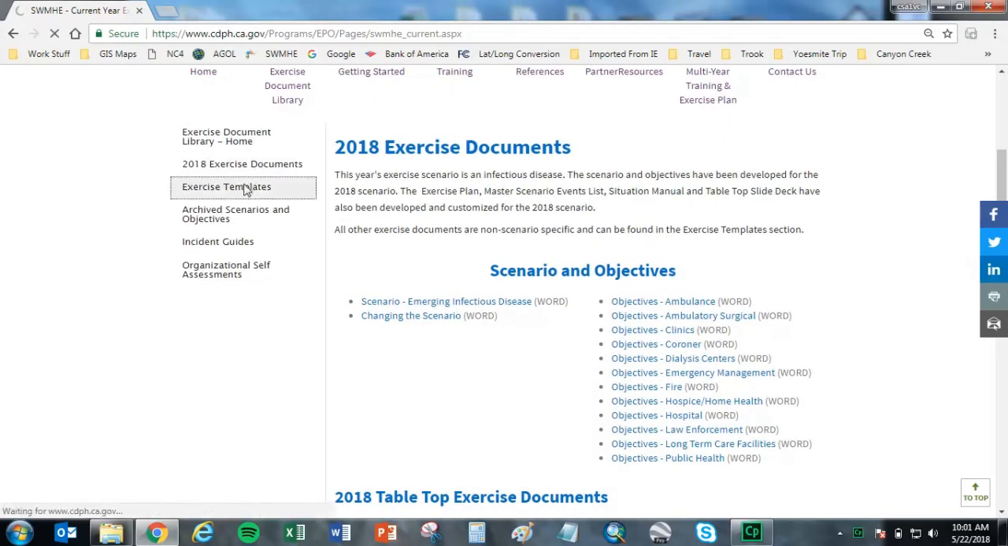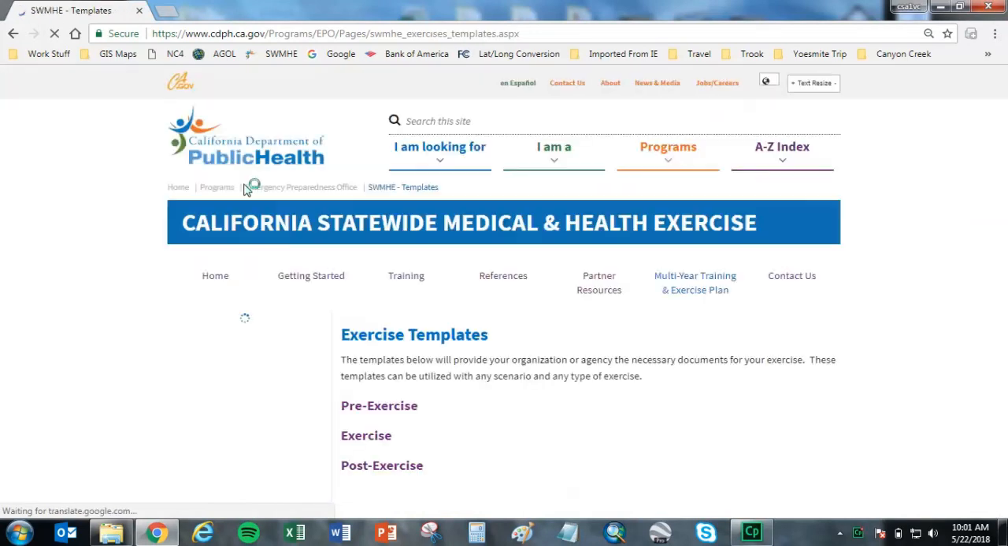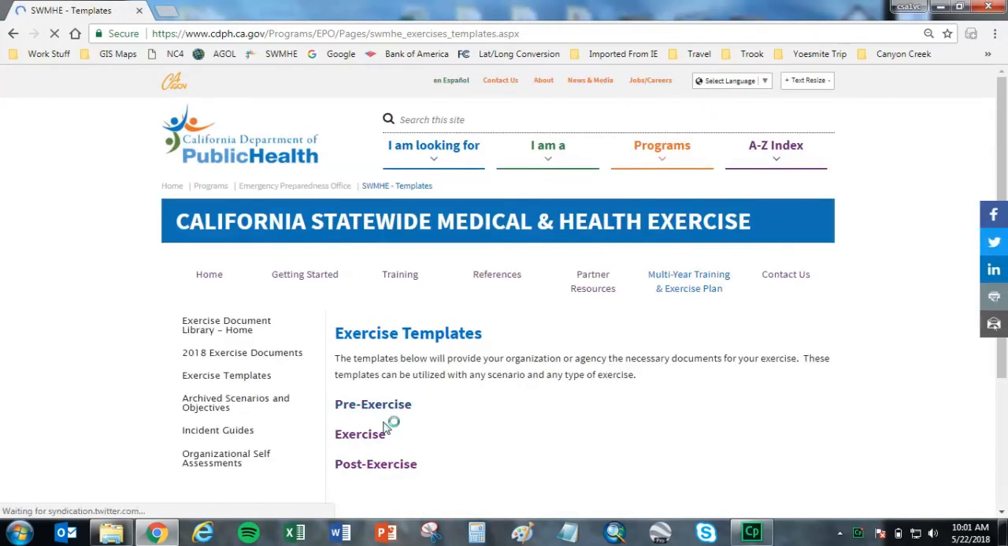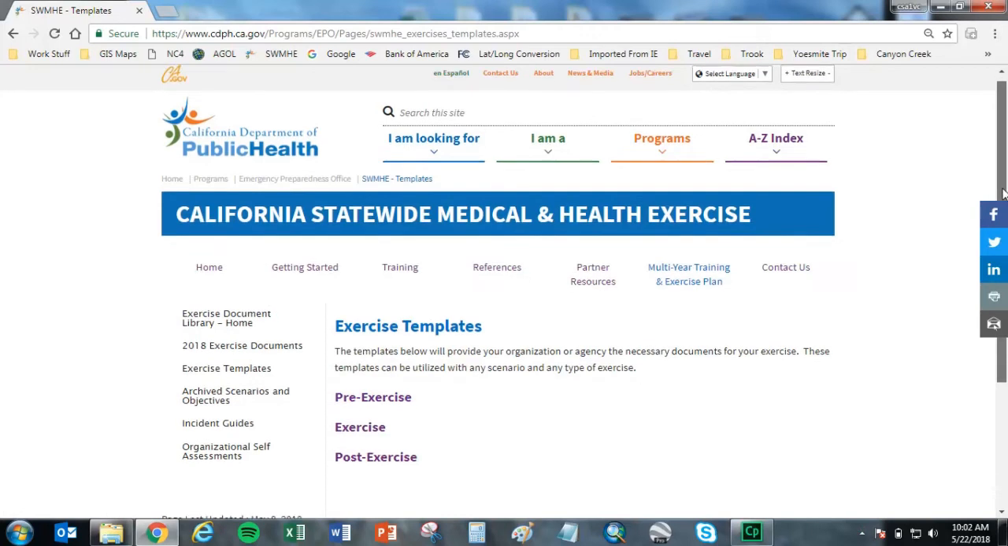The templates are separated into categories of pre-exercise, exercise, and post-exercise. These templates are intended to provide your organization with some necessary documents for your exercise. The templates can be utilized with any scenario and any type of exercise.